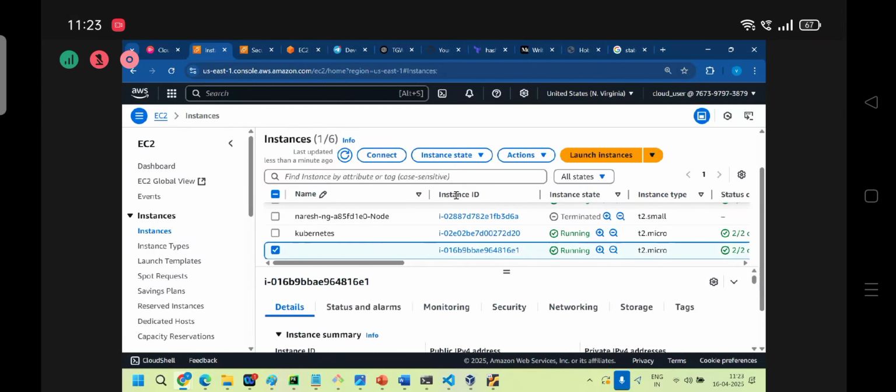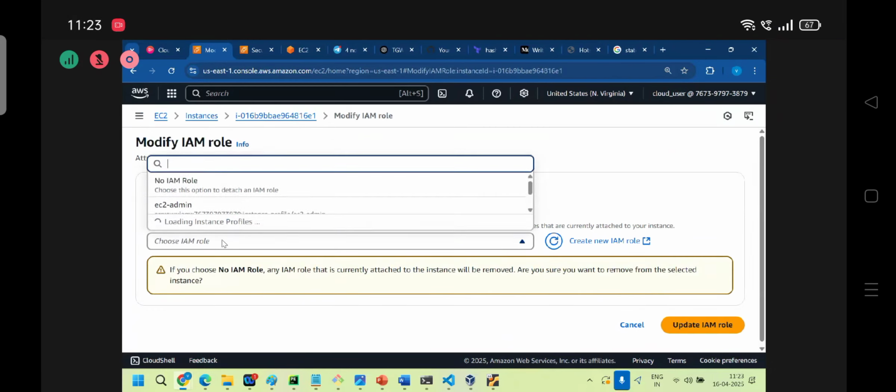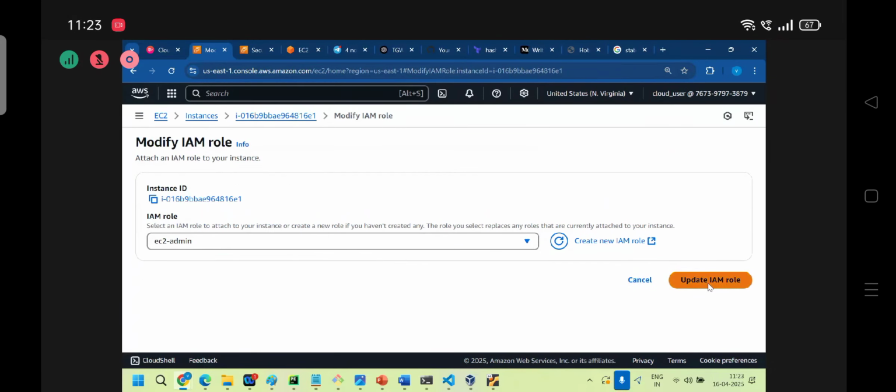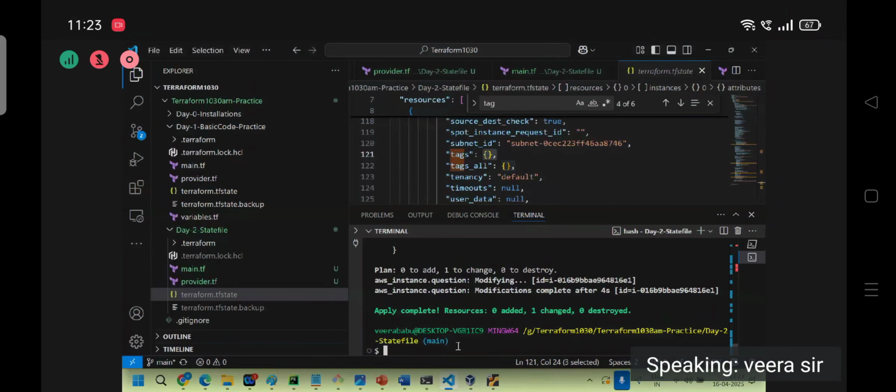So for this instance, I'm attaching a role now, manually. What is expected? Zero change, one change, destroy?